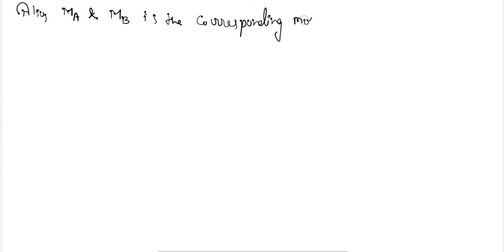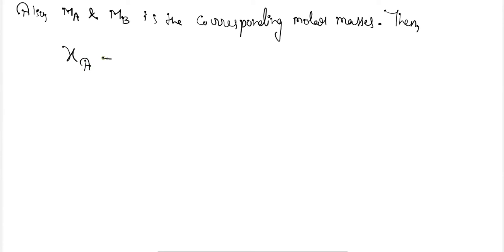Okay, WA and WB are the mass of solute and solvent respectively, and also capital MA and capital MB are the corresponding molar masses.